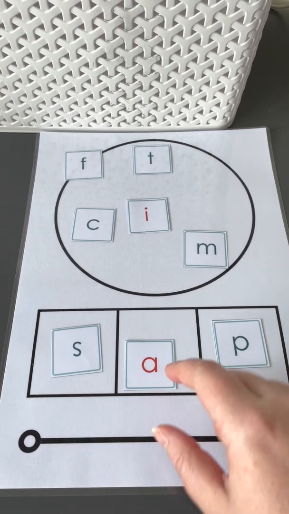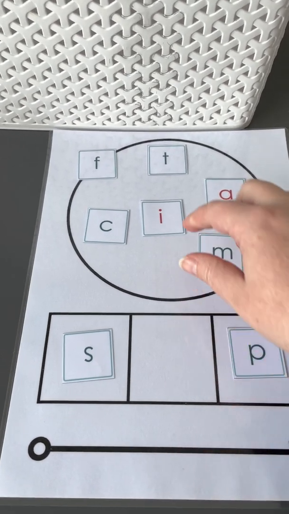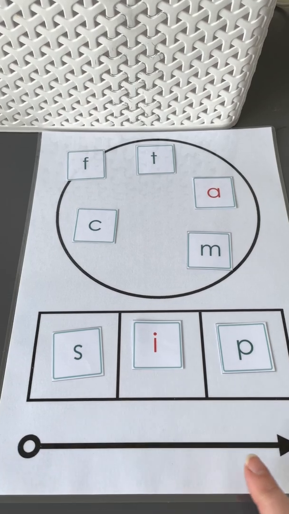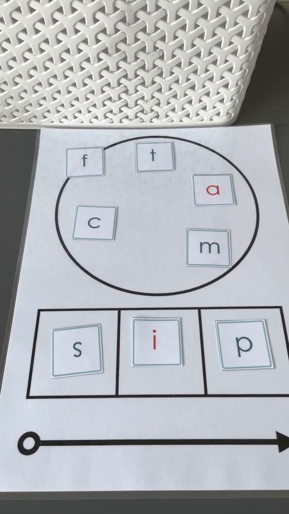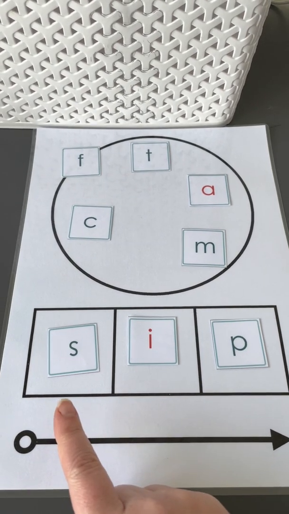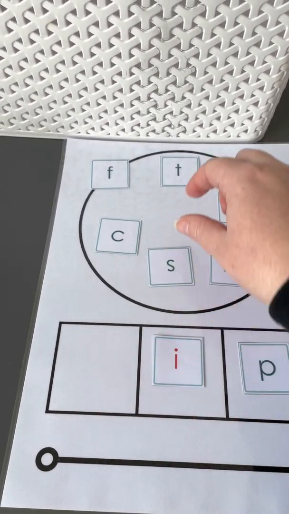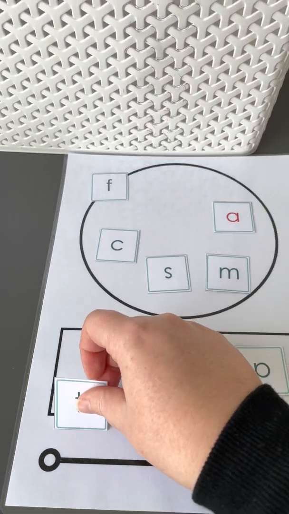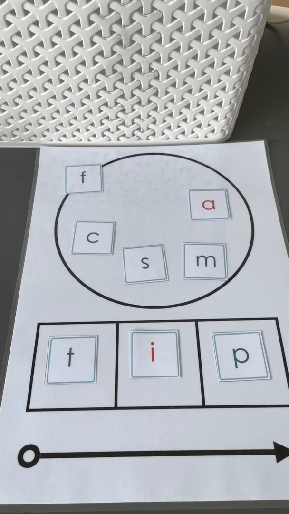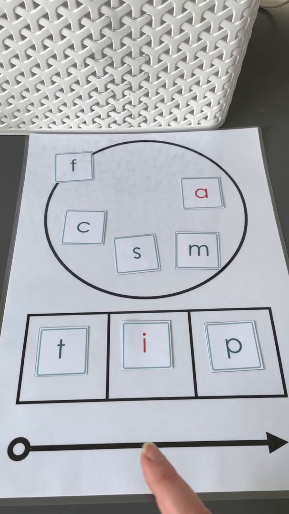Now we're going to change sap to sip. Oh, that's not right. Where's i? Sip. Sip. Now we're going to change sip to tip. Tip. Oh, that one wasn't right, was it? Let's swap it out. Bring in the one we need. Tip. Tip.